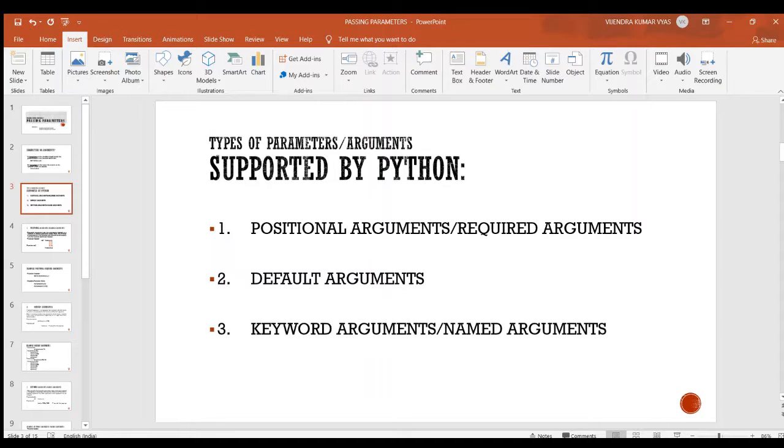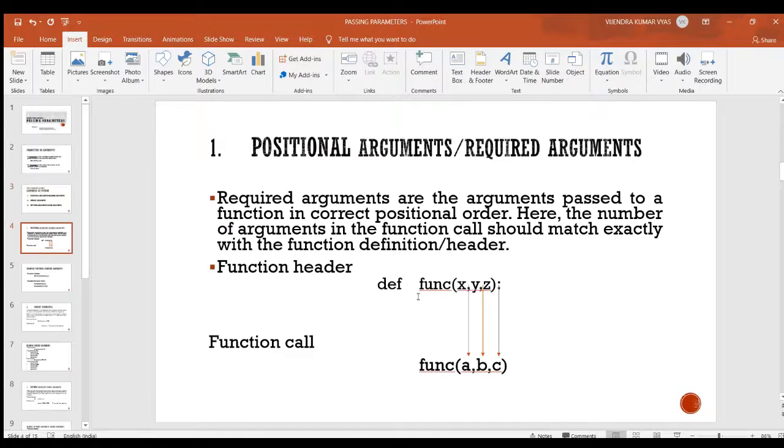Now I am going to discuss types of parameters or arguments supported by Python. The types which are supported by Python are three types. Number one, positional arguments or required arguments. Number two, default arguments. Number three, keyword arguments or named arguments. Now I am going to discuss one by one. So number one, positional arguments or required arguments.